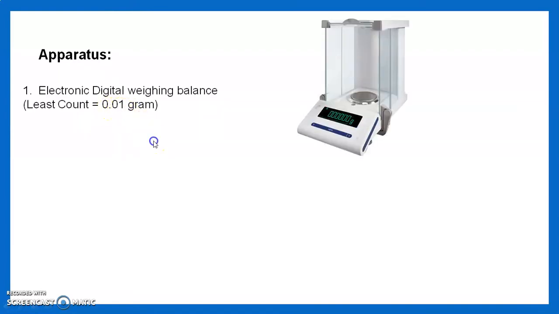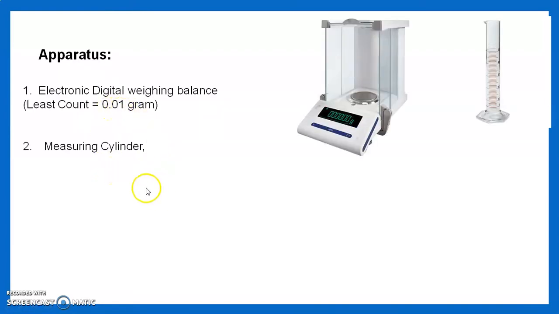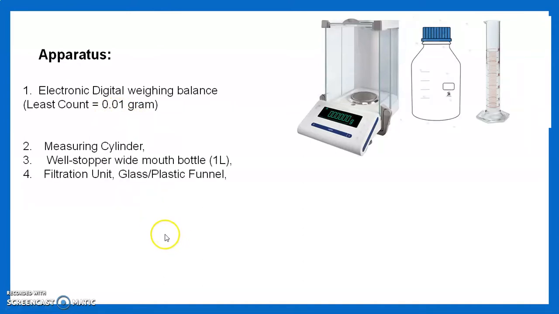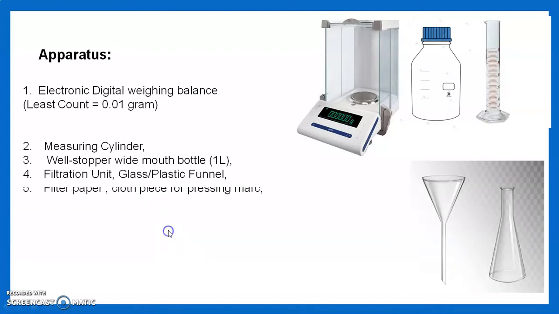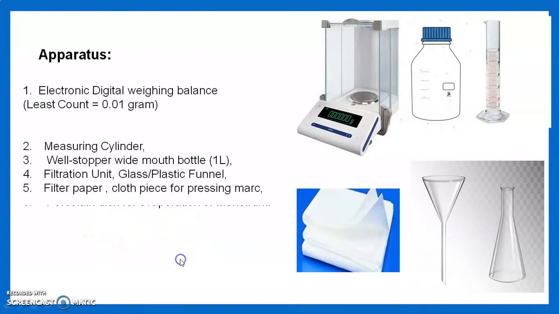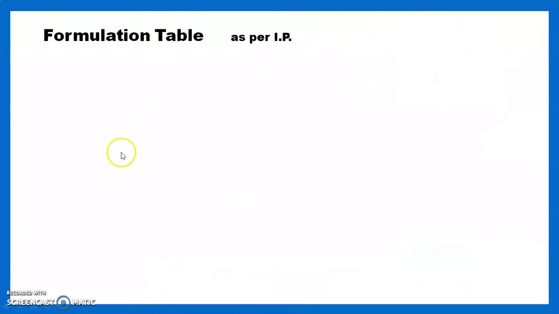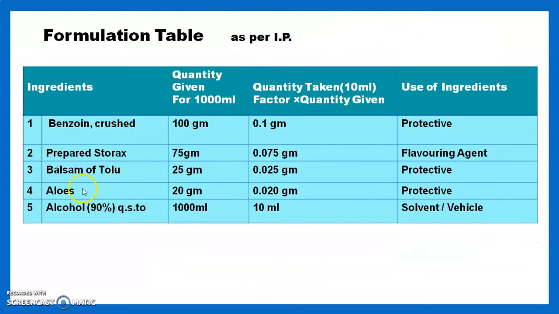Now we see the apparatus required for today's experiment. Electronic digital weighing balance, measuring cylinder, well stoppered wide mouth bottle, filtration unit, whether glass or plastic funnel, filter paper, cloth piece for pressing the marc, and porcelain dish for evaporation of the menstruum. Then we see the formulation table. The formulation table contains the ingredient, quantity given, quantity taken and use of the ingredient.